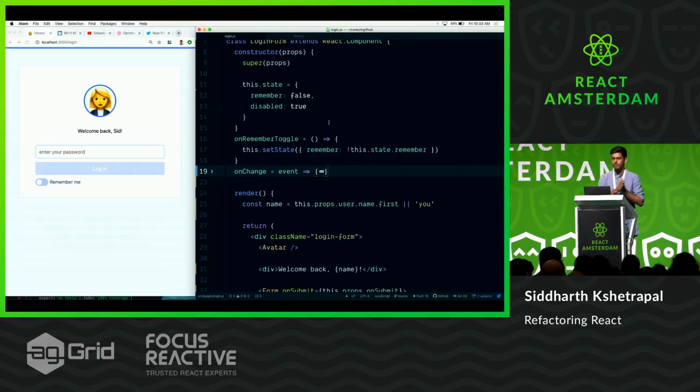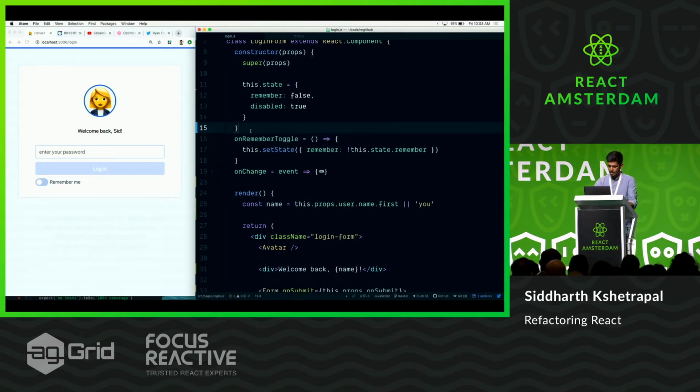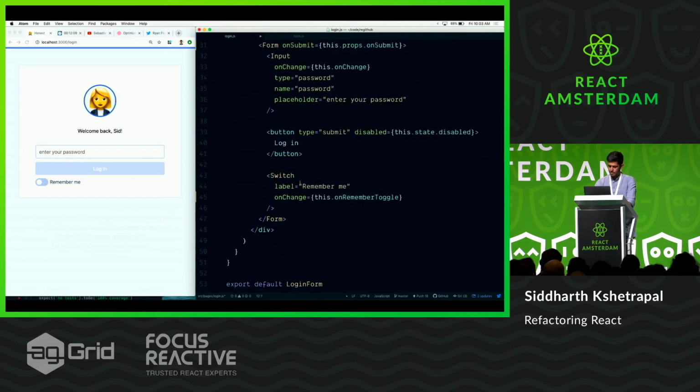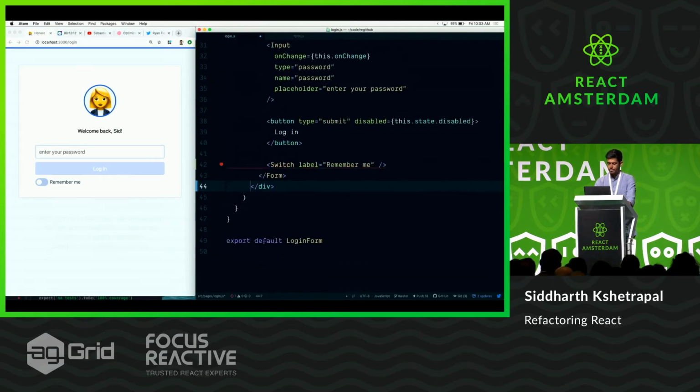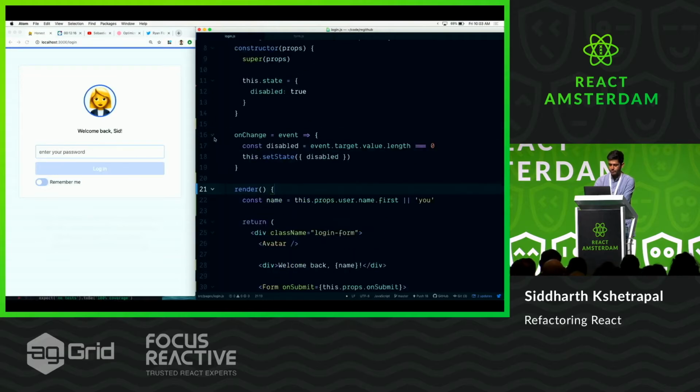You have to pick one side. You either put all of your form elements in the state, or you put none of them, and then just grab them from the form. So for example, here I could have said form.password.value, and that gives me the value of it. So pick one. I like to do uncontrolled components. Unpopular opinion, doesn't matter. I'm going to delete rememberToggle, and this one, and this one. The core idea is to pick one. Don't have both of them. That usually will lead to a bug one day.